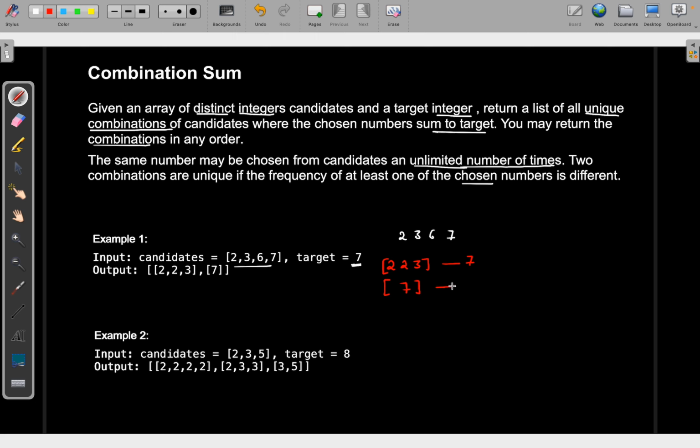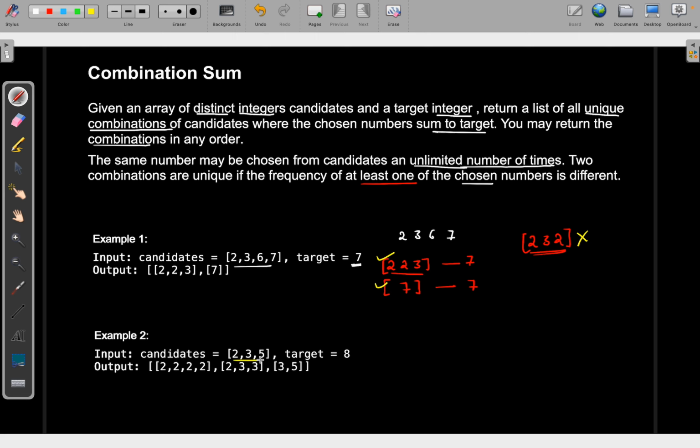You can say I can take 2, 3, 2, but that is not a unique combination, because the frequency of each chosen number is the same. So this won't be considered, and only 2, 2, 3 and 7 will be considered.